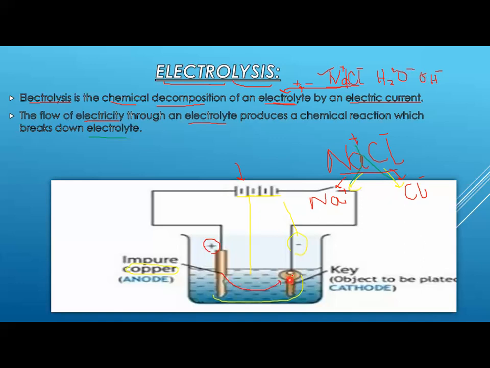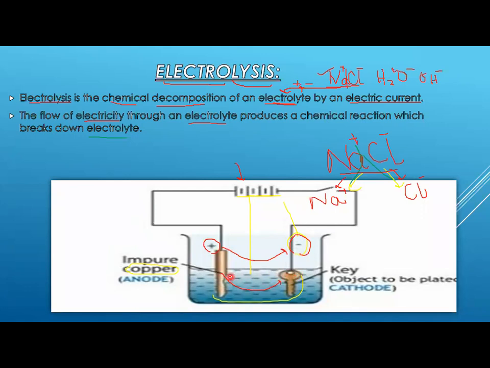Why are they moving towards the key? Because it is connected with the negative terminal of the battery, and all of you know that positive attracts towards negative charge and negative charge attracts towards positive charge. So your copper carries positive charge, so upon passing electricity, it will start depositing onto the key, which connects with the negative terminal of the battery.